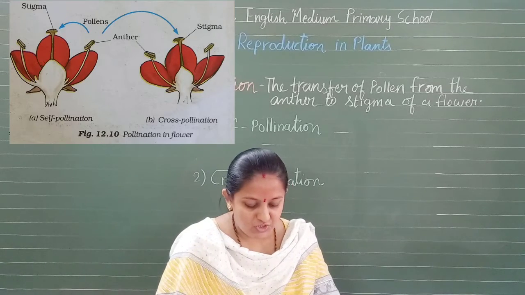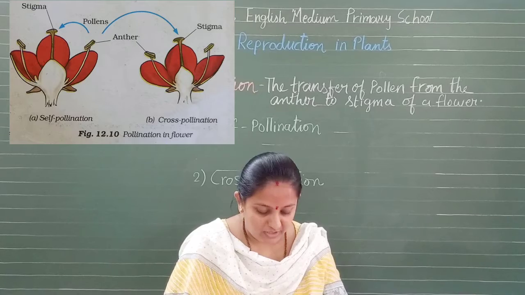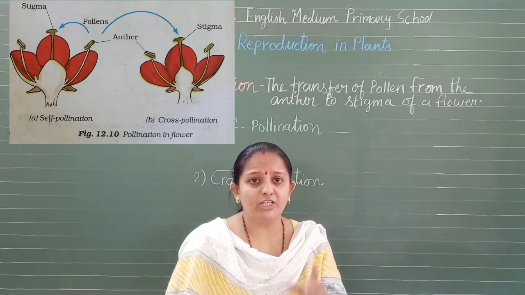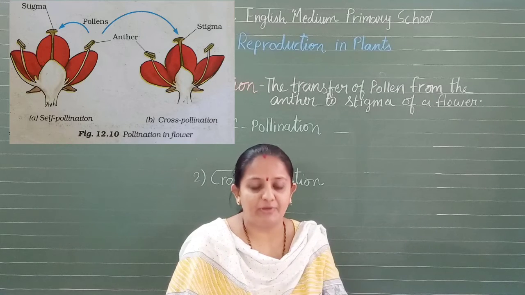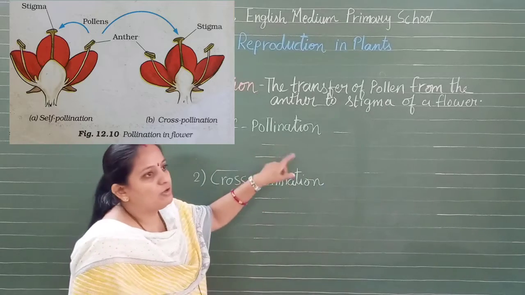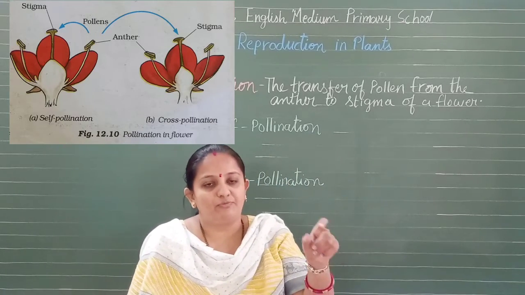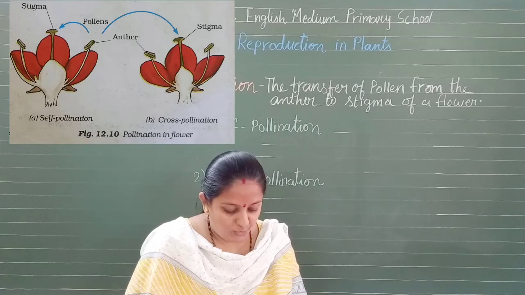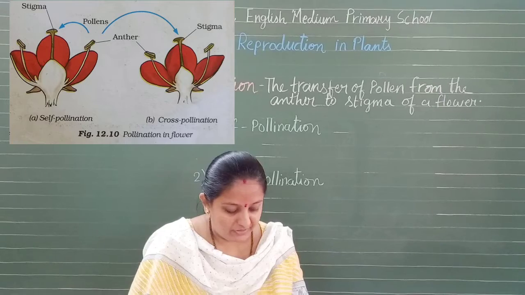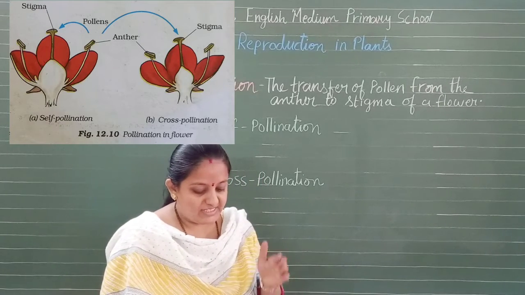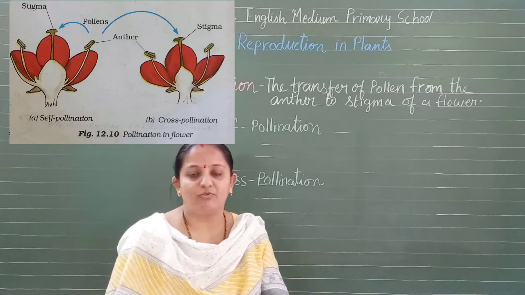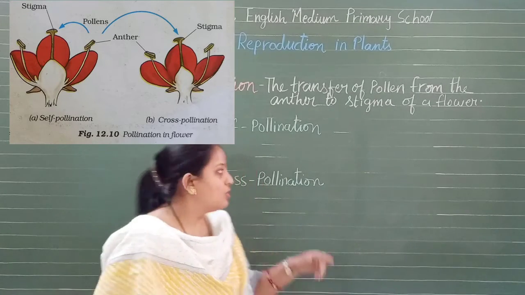If the pollen lands on the stigma of the same flower or another flower of the same plant, it is called self-pollination, because it used the same plant or the same flower. Now when the pollen of a flower lands on the stigma of a flower of a different plant of the same kind, it is called cross-pollination.